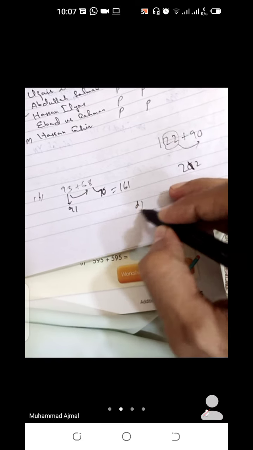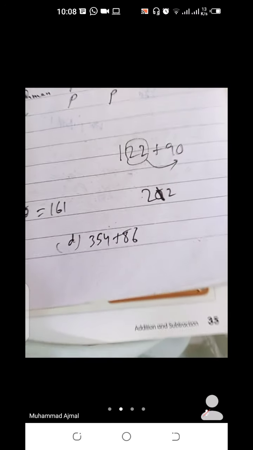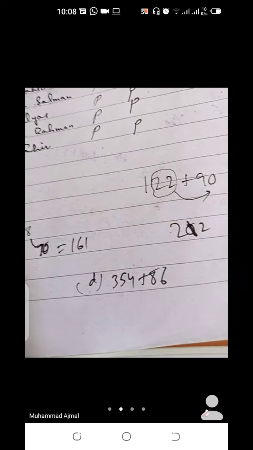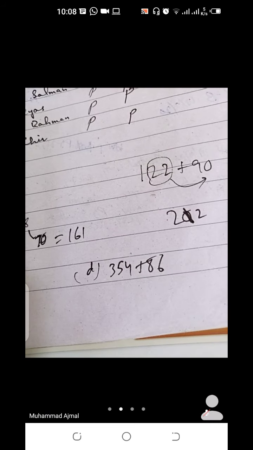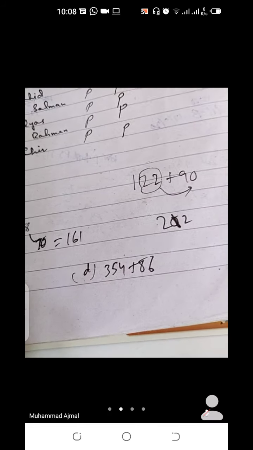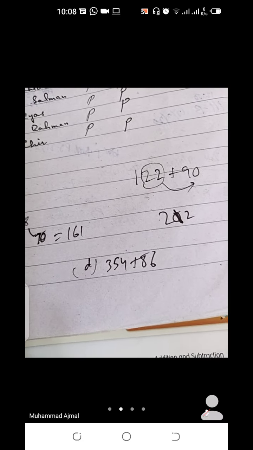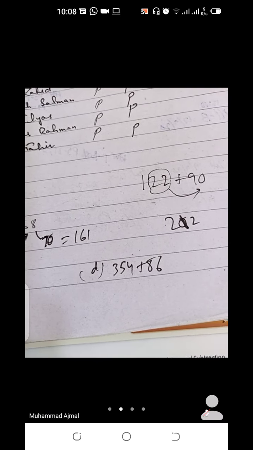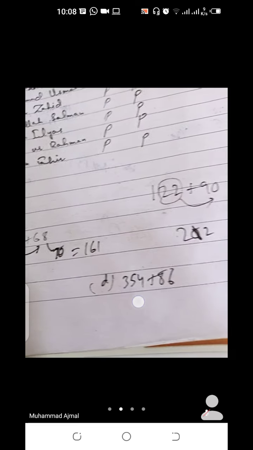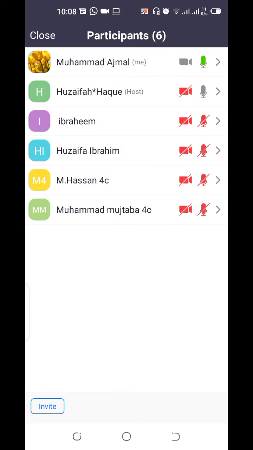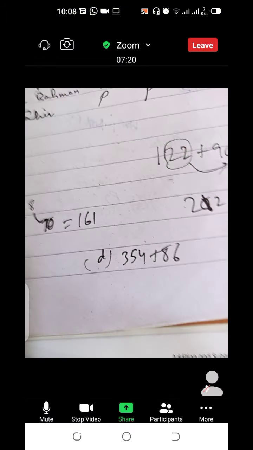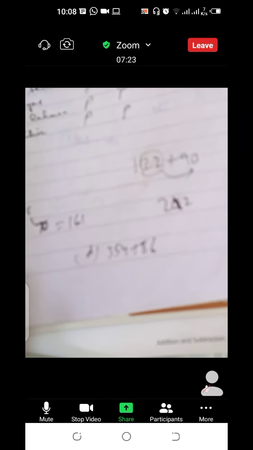Do you understand? Can you do the last one? Can anybody do the last one? 354 plus 86 in the brain. Using your brain, can you do it? 354 and 86. What method will we use here? Yes, beta. Who will tell? Everybody is allowed to talk.